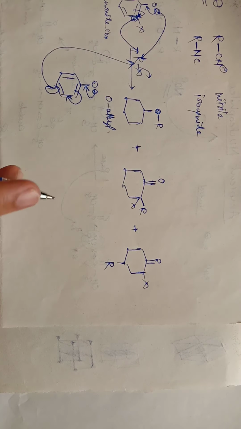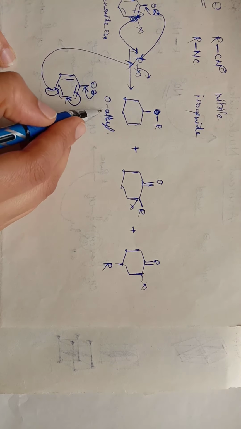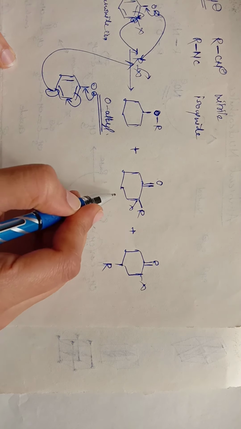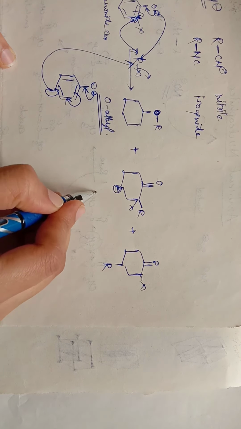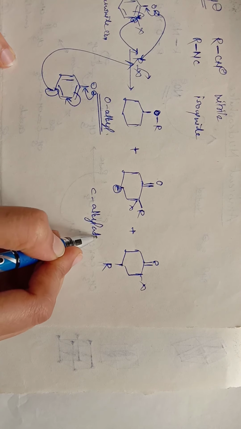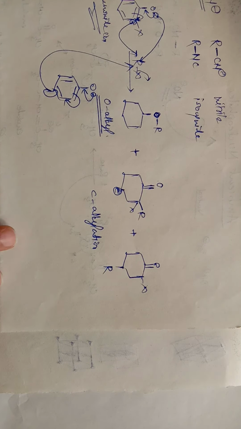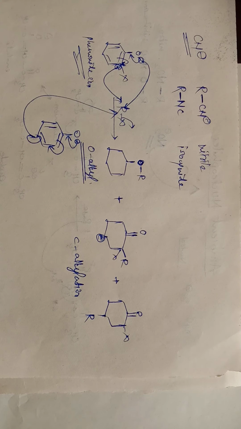So in this type of substitution, when oxygen acts as a nucleophile, you can say it is O alkylation. And when there is a carbon, C minus, acting as a nucleophile, you can say it is C alkylation. So this phenoxide ion also may act as an ambident nucleophile. All this is about ambident nucleophilic structures, means a molecule in which two or more atoms may act as a nucleophile, that molecule is an ambident nucleophile. So it is enough for this lecture. Thank you.